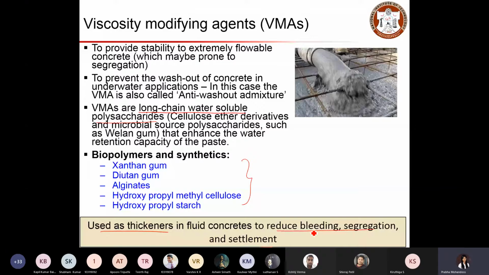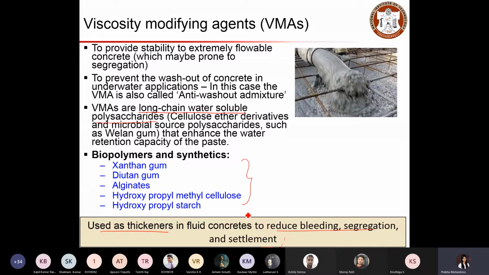And settlement, as I said, if we have fewer aggregates and more paste, aggregates are heavier in general, so they tend to settle down, so that the paste will be at the top. For such applications, we should avoid settlement of aggregates. When we use these viscosity modifying agents, that will help us to make the flow stable.